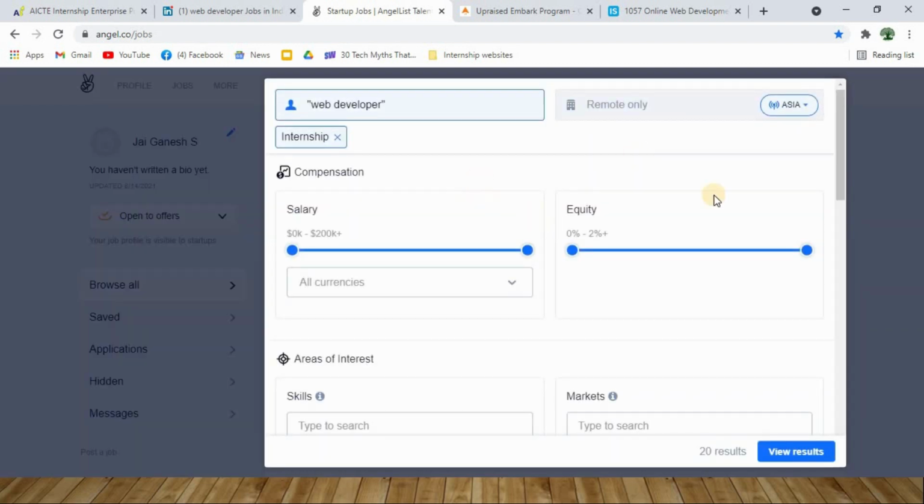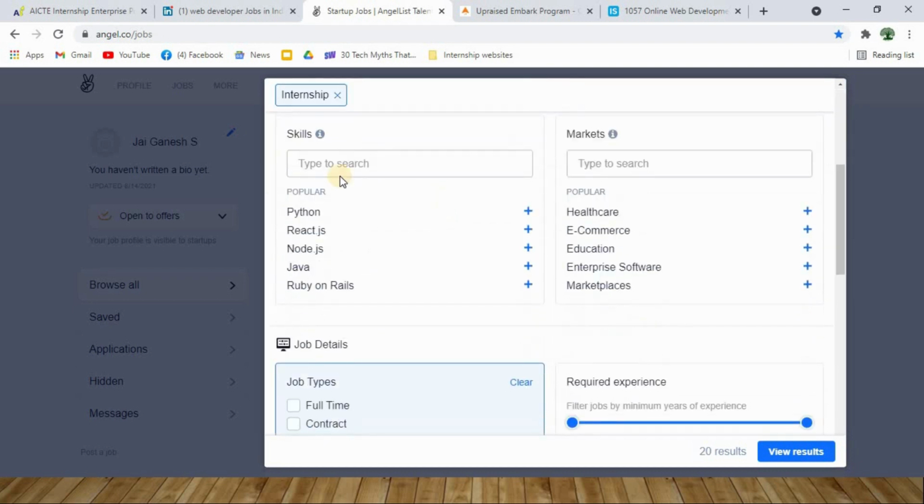By clicking on this, you will have this filter area where you can carefully select and filter out all the options that are available over here. So I'm looking for a job role called web developer, and I'm specifically looking for an internship. And then you can always select what skills you have: Python, React.js, etc., and which marketplace you are expecting to work in, whether you want to work in the education sector or the healthcare sector, etc.